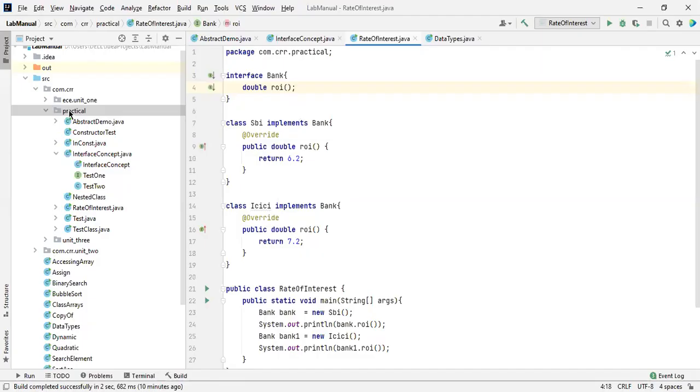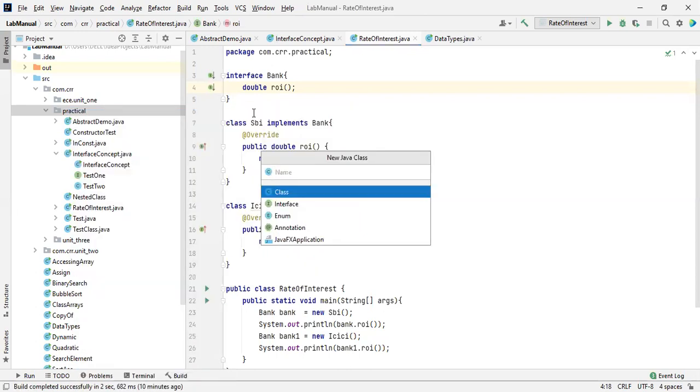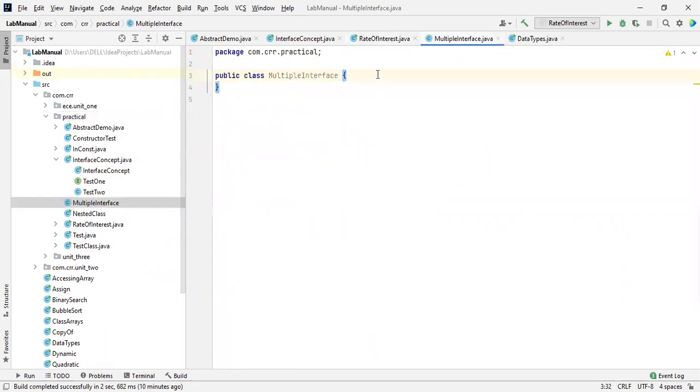So here I'm going to take one more example, where I'm going to discuss multiple interfaces. See this one. Now I'm going to take this one. I just need to copy it to save some time. Let me do this.